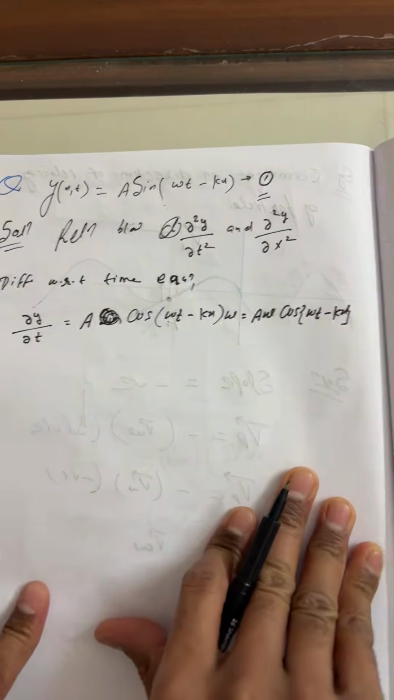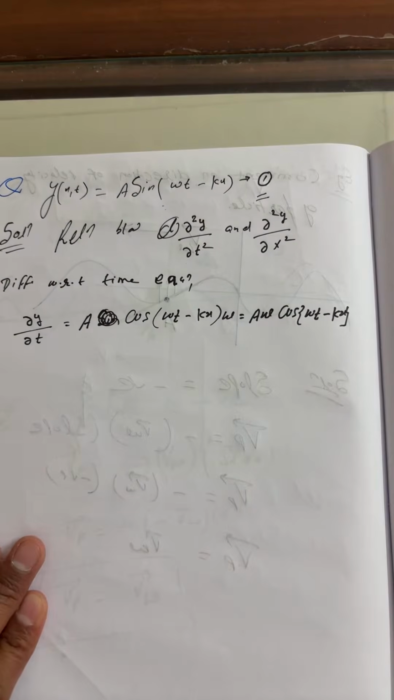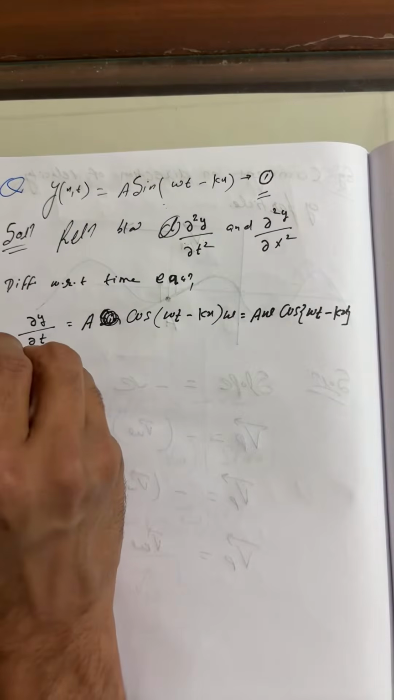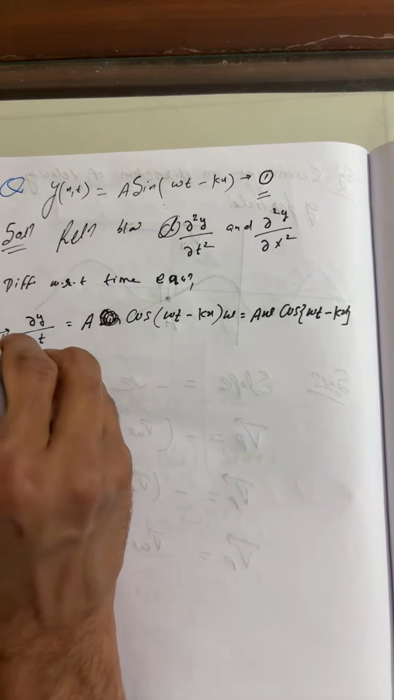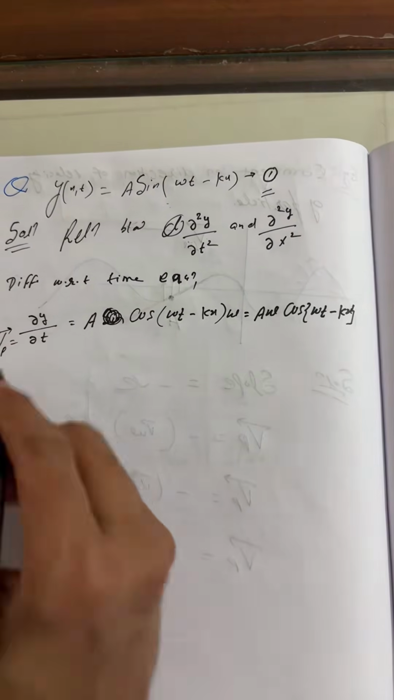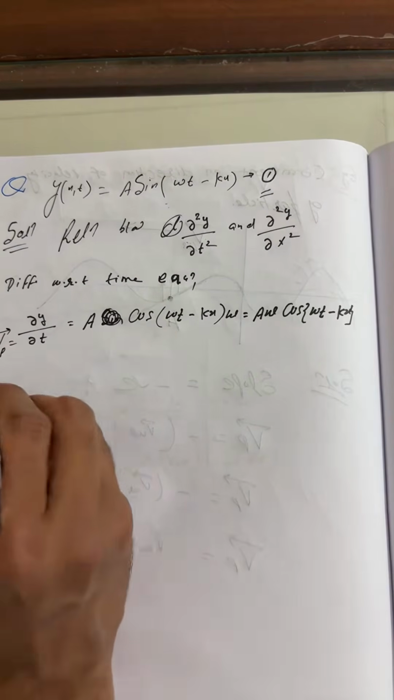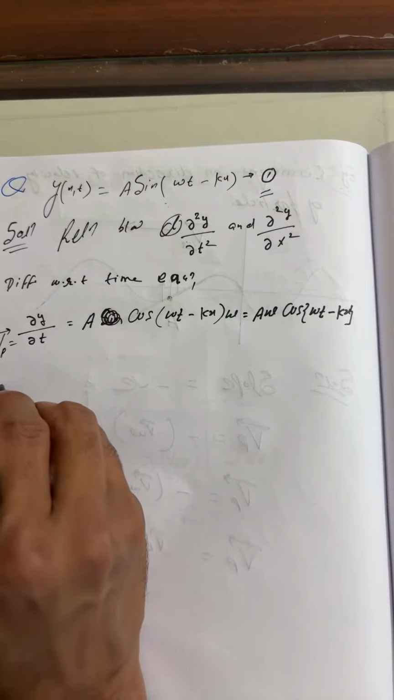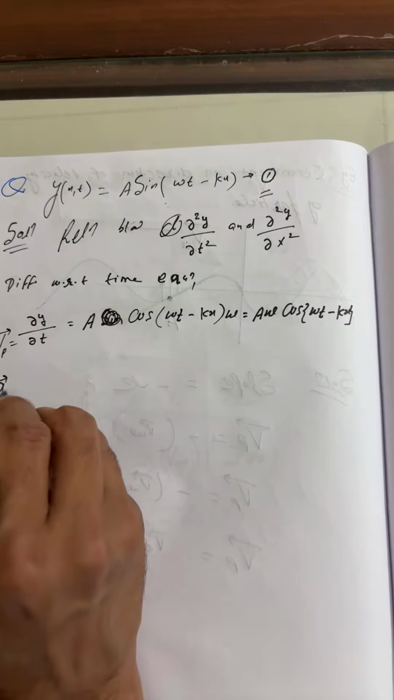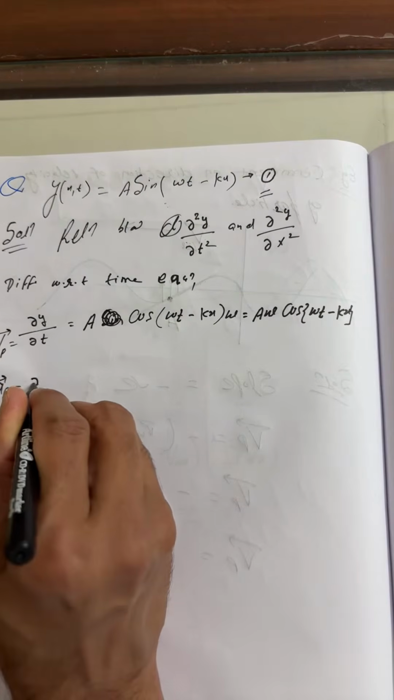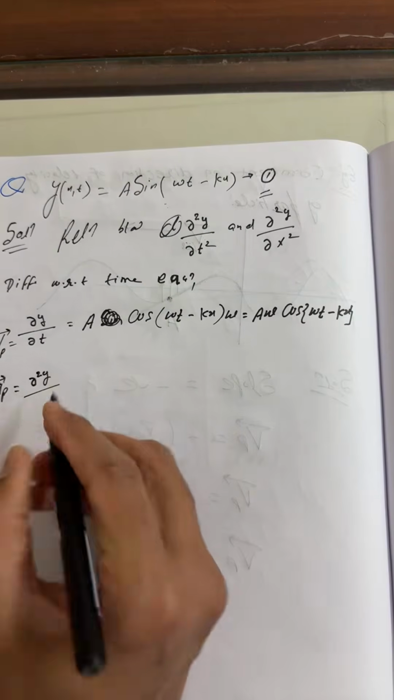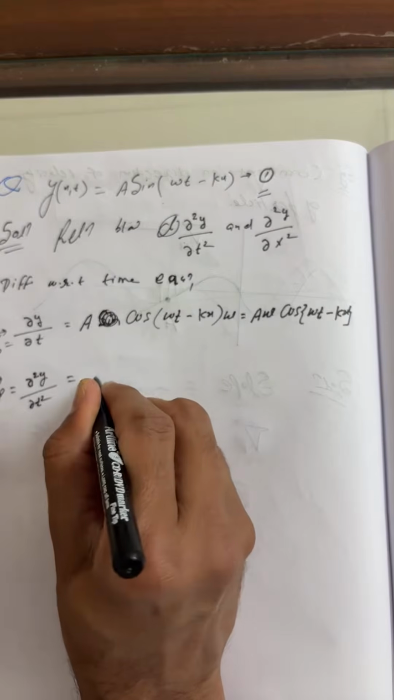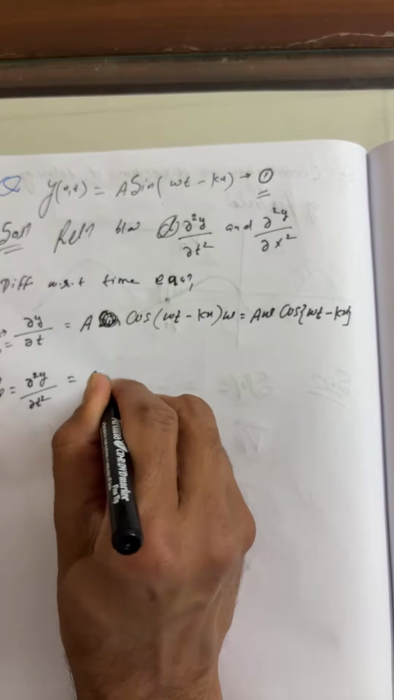Now, okay, fine. Then what you can see again here: differentiating with respect to time gives the velocity of the particle. Now if you differentiate once again with respect to time, this is nothing but the acceleration of the particle. So this is ∂²y/∂t², and you can say a ω.